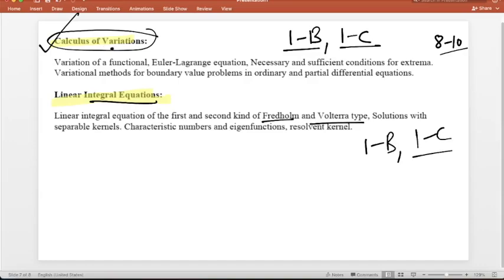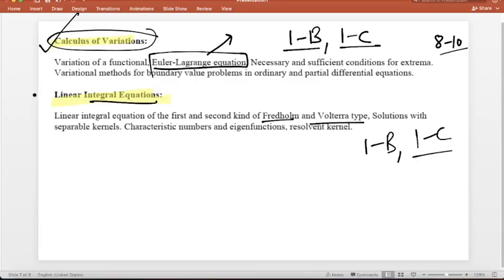In calculus of variation, there are 6 to 7 forms of the Euler-Lagrange equation. You should learn all the methods and how to optimize, how to find the extremum, how to calculate maxima, minima, right?